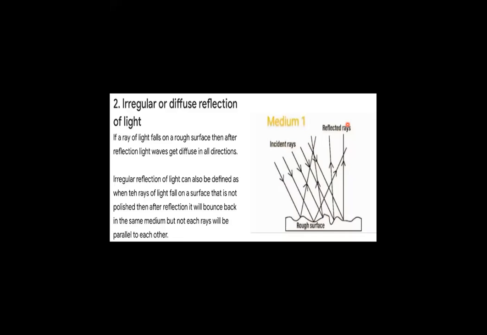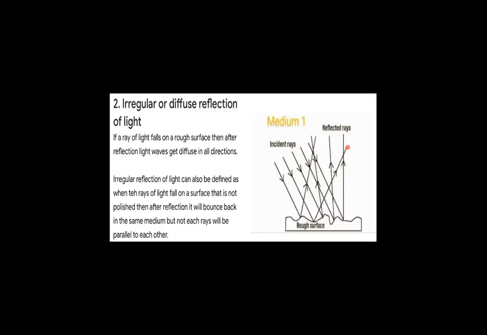You all must have this common experience that a wall appears to be rough. Why does it appear to be rough? Because the incident rays are parallel to each other, but when the surface is rough, each and every ray will hit the rough surface, and ultimately the reflection of light will be in all possible directions.